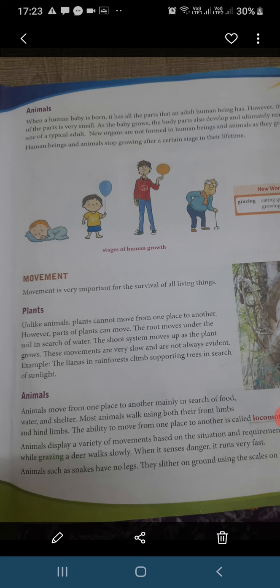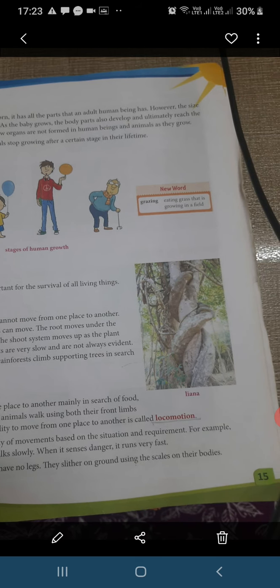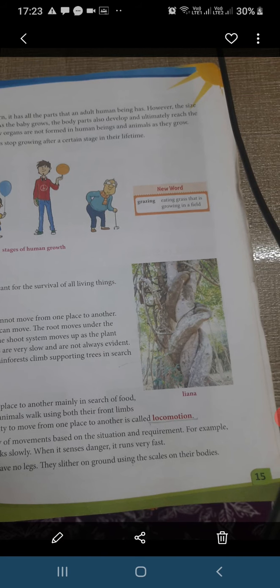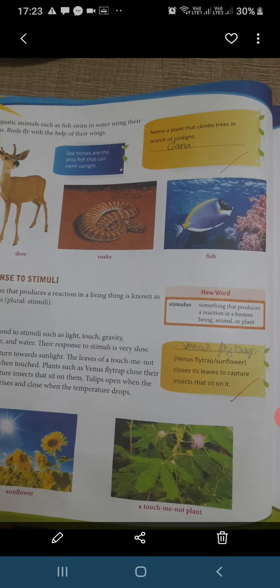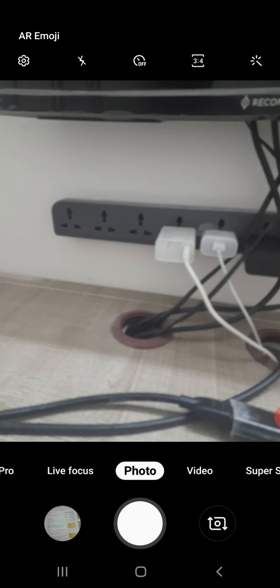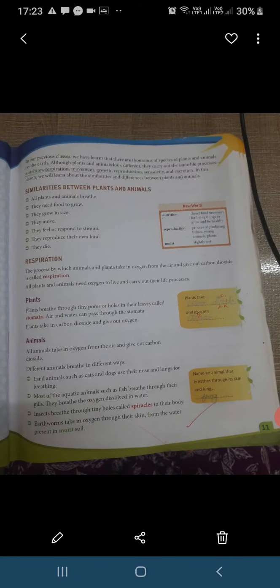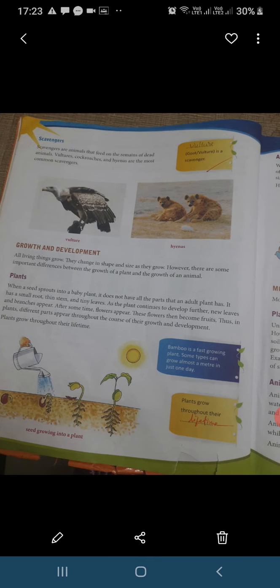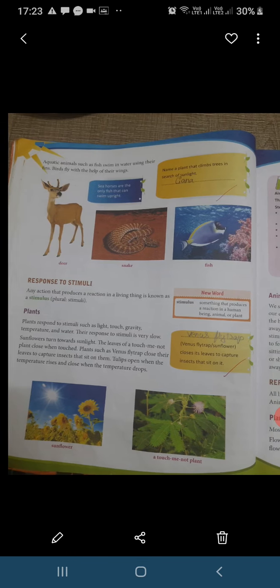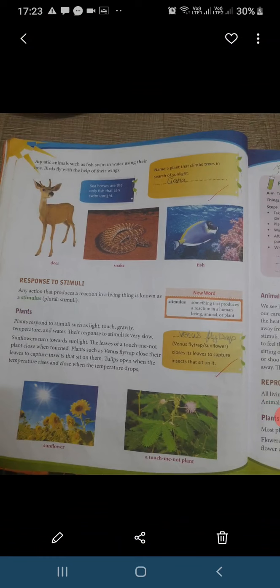Animals such as snakes have no legs. They slither on ground using the scales on their bodies. Aquatic animals such as fish swim in water using their fins. Birds fly with the help of their wings.